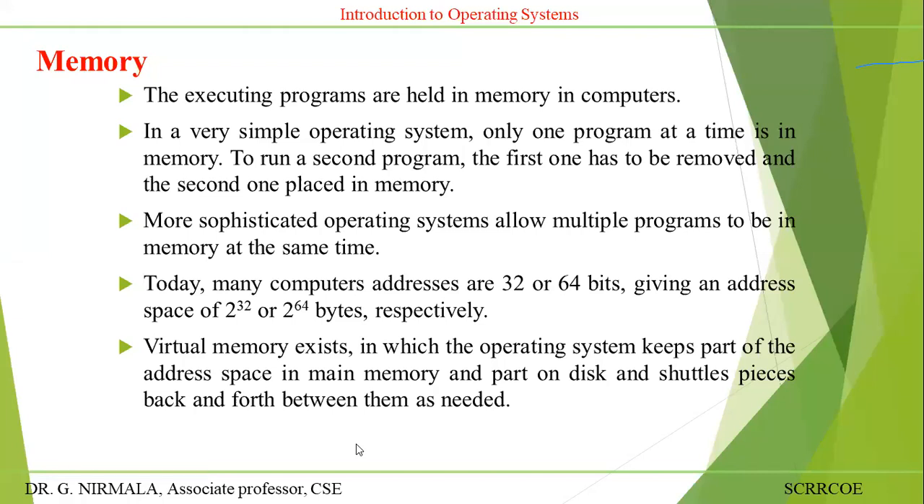Virtual memory exists, as already explained in the previous basic concepts, because the main memory address space is very small compared to the program size. Then automatically you have to move the program into the disk. From the disk, some part of the program will be moved to the main memory. Swapping operation takes place in the case of virtual memory.